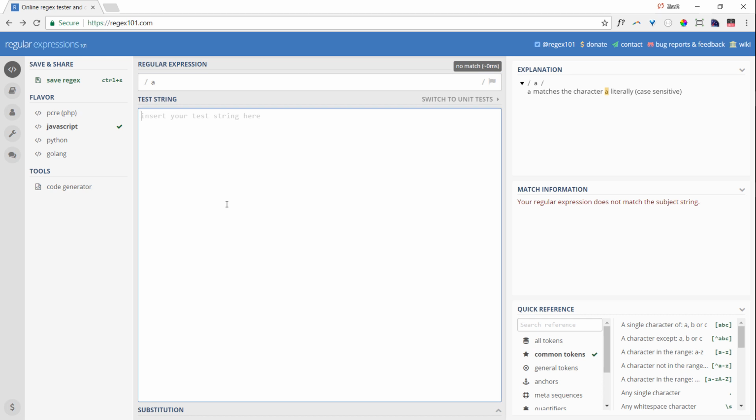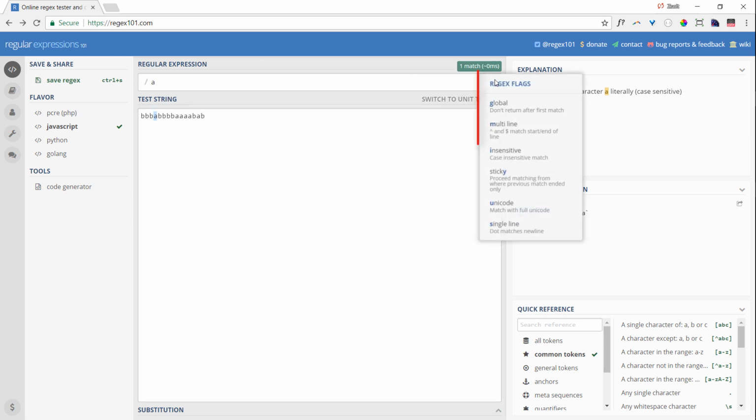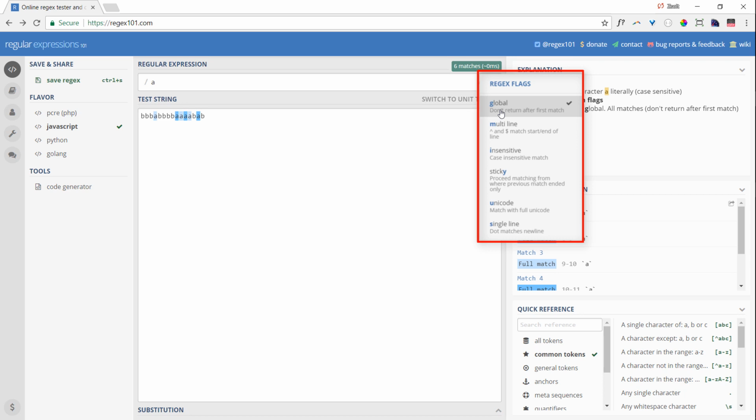Let's write our first regex, which is an A. It matches the character A. If we add the test string, which is a sequence of B and A characters, we can see that the regex matches the very first A. We can also set some flags, also known as Regex Modifiers. And if we set the global flag, you can see that all matches are highlighted in the test string. So this is how we can match each and every A.